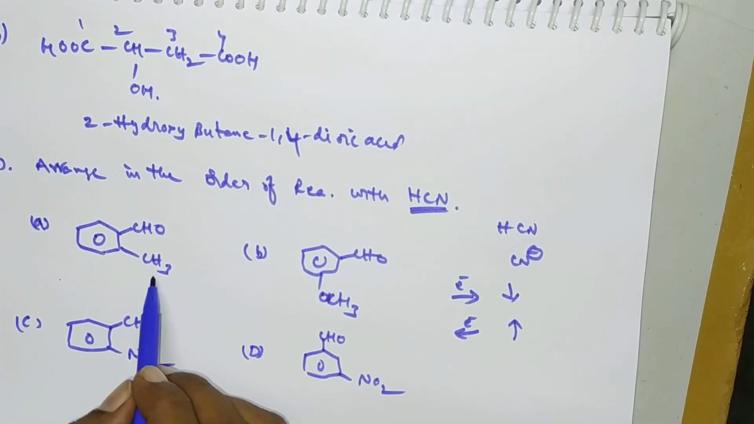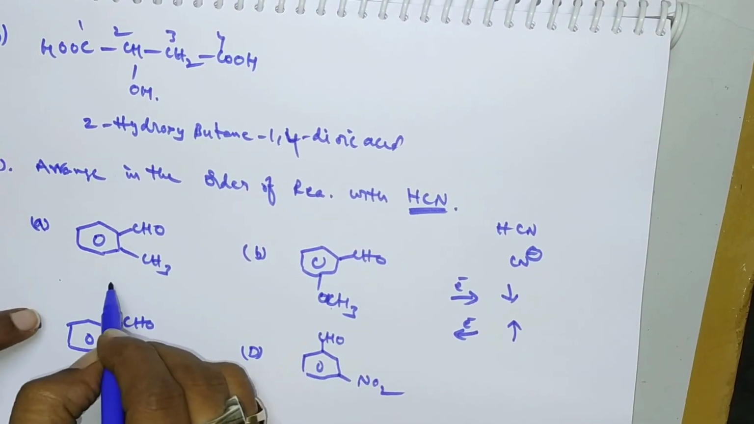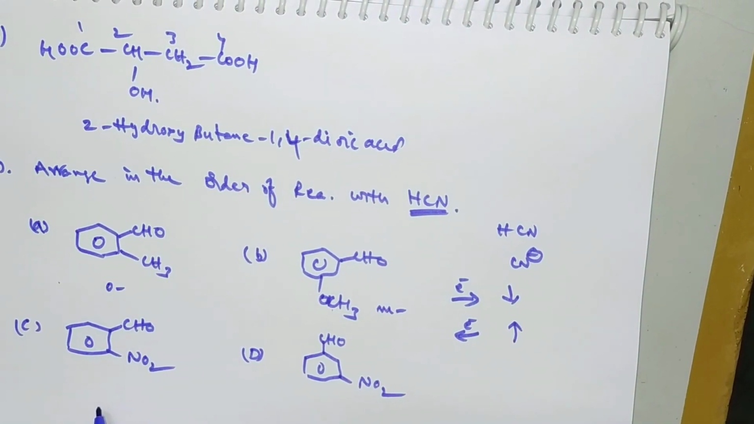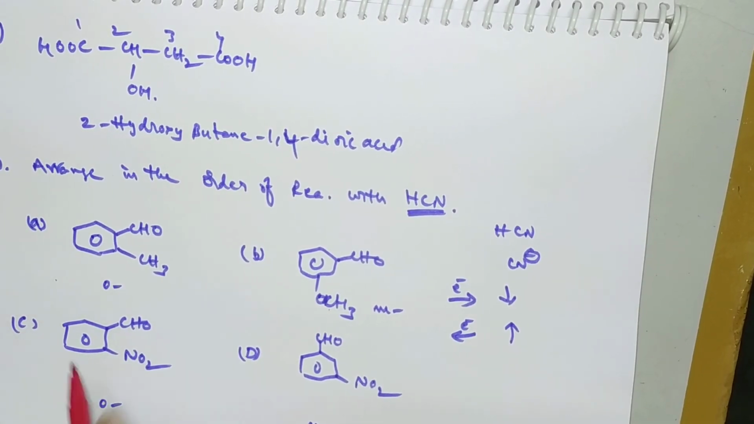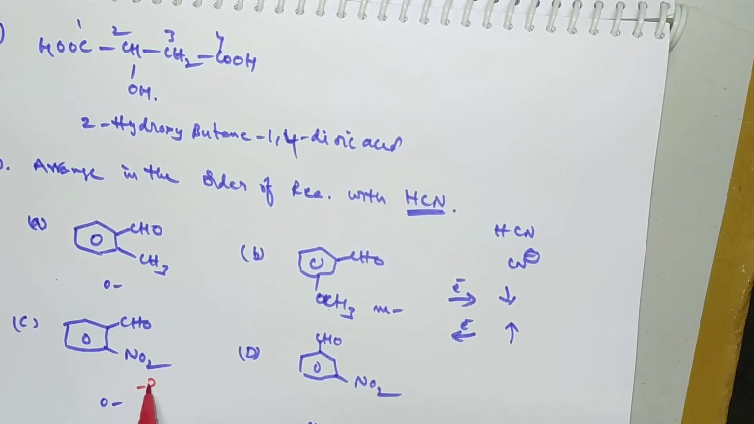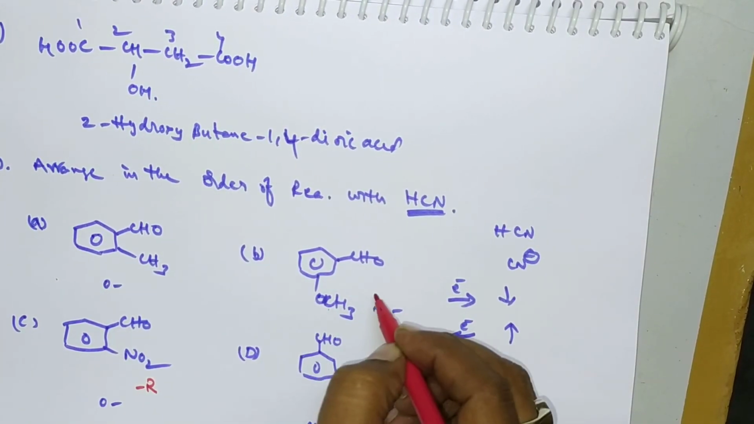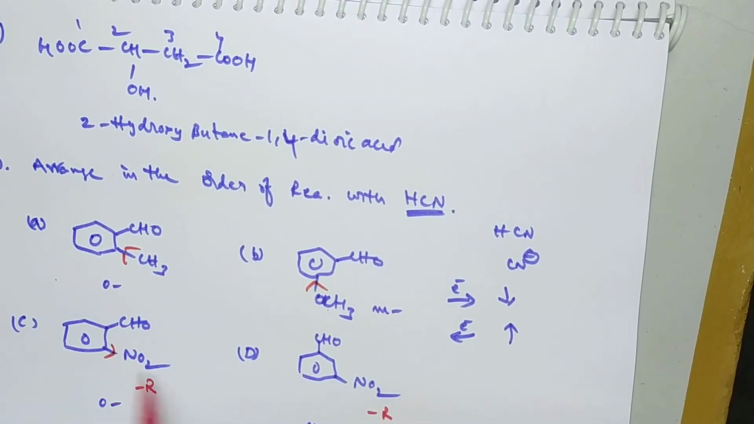Here this is an electron releasing group at the ortho position, and releasing at the meta position. Here at the ortho position, and here at the meta position. So here the NO2 group is there, and this NO2 group has a minus R effect. So here also minus R effect. Here it is plus I effect or plus R effect. So these are releasing groups and these are withdrawing groups.